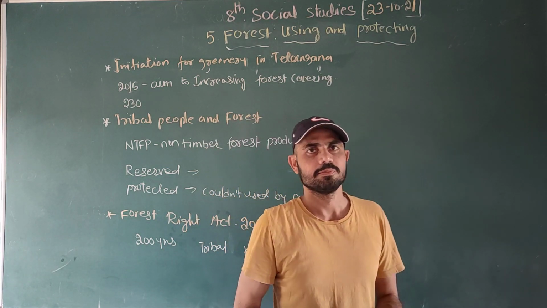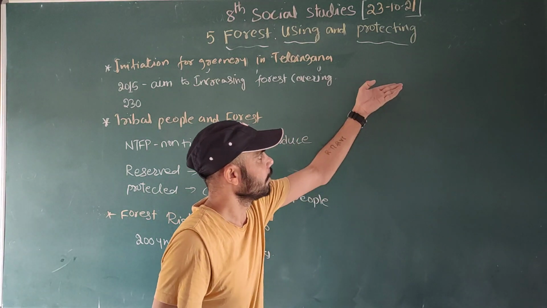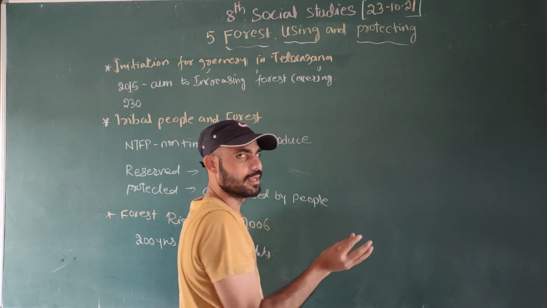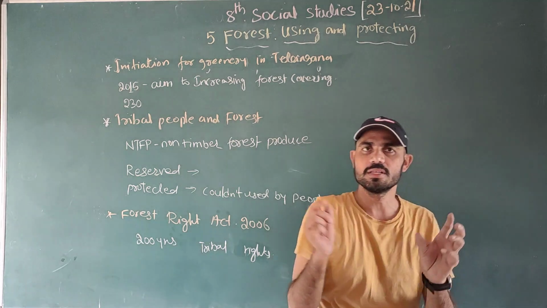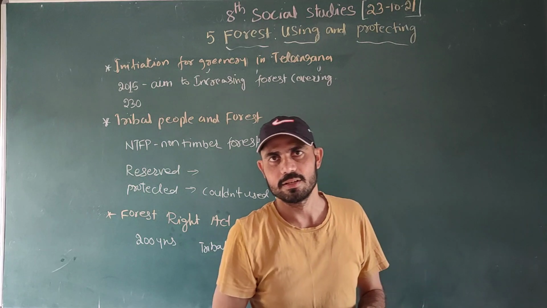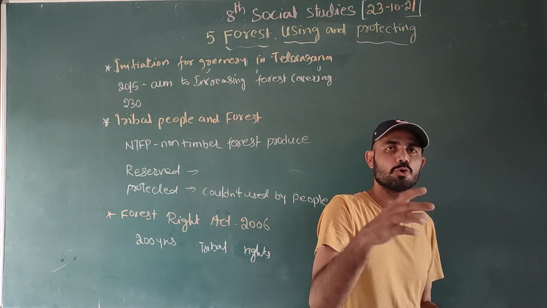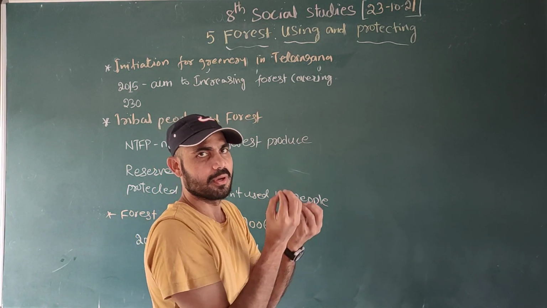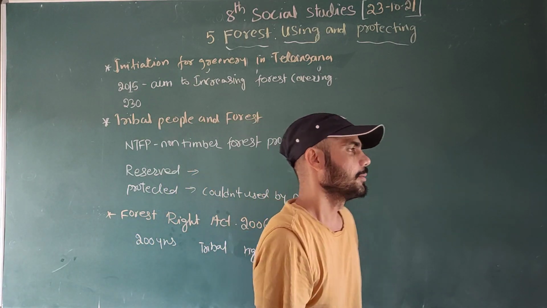Thorny forest is where there is hardly any rainfall. First, evergreen, where we have much rainfall. Second, where we receive rainfall for some months and not for others. And third is the thorny forest, where we do not receive any rainfall. This kind of forest can be found in desert areas. And the littoral and swampy forests we can find in coastal areas, where their roots appear on the surface. We will discuss all of these.